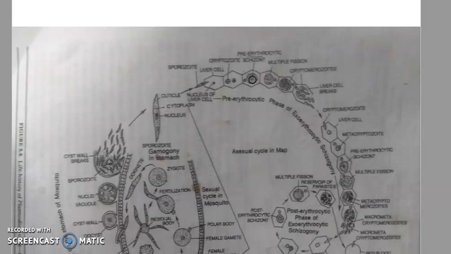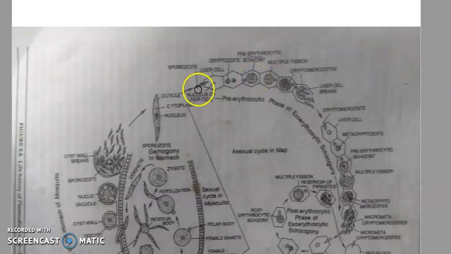Once many nuclei are formed, a bit of cytoplasm accumulates around each nucleus. After that the liver cell ruptures. After division, these are known as cryptomerozoites, formed after the multiple fission of the schizont.